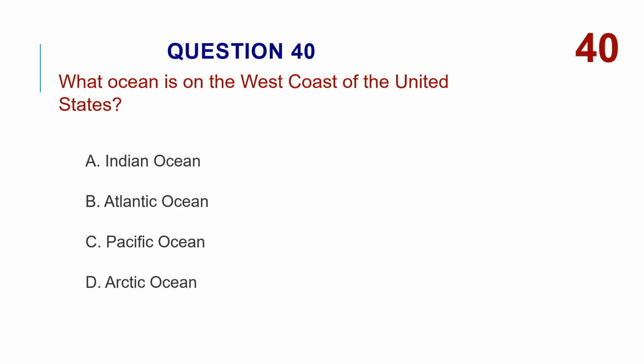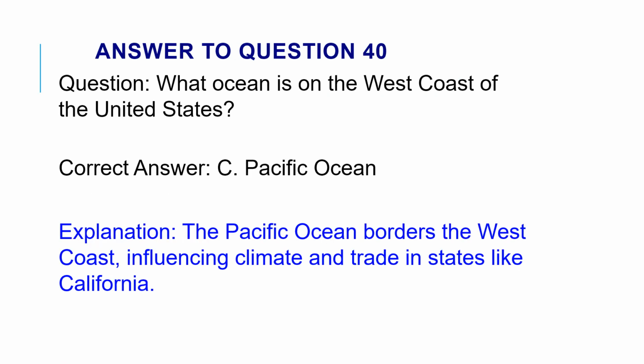What ocean is on the west coast of the United States? A. Indian Ocean. B. Atlantic Ocean. C. Pacific Ocean. D. Arctic Ocean. The correct answer is C. Pacific Ocean. The Pacific Ocean borders the west coast, influencing climate and trade in states like California.